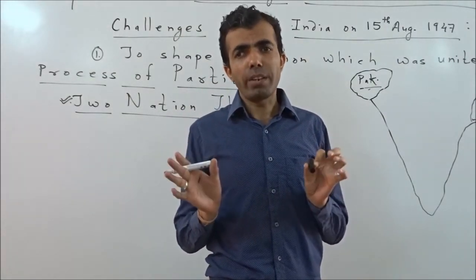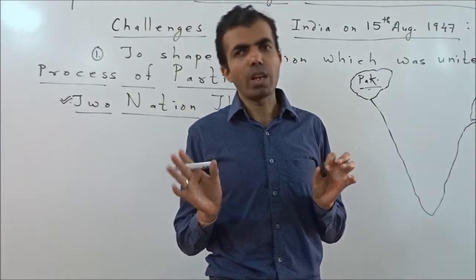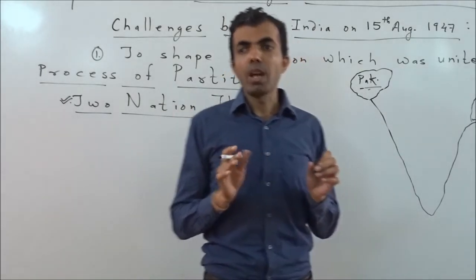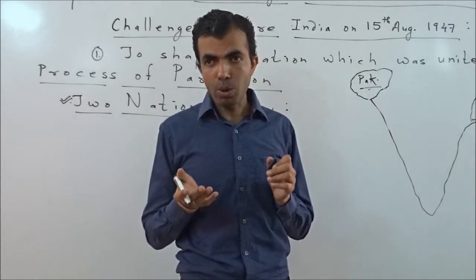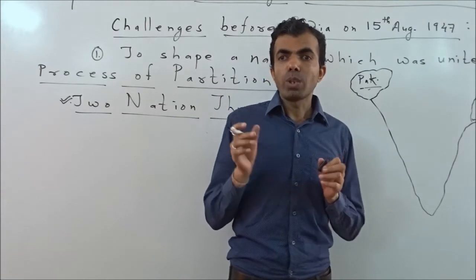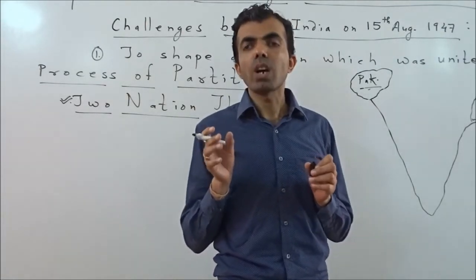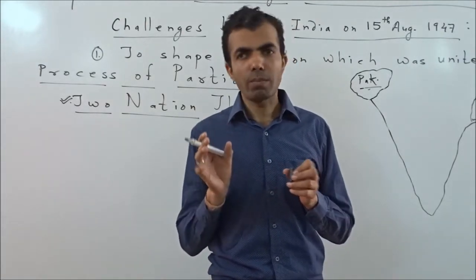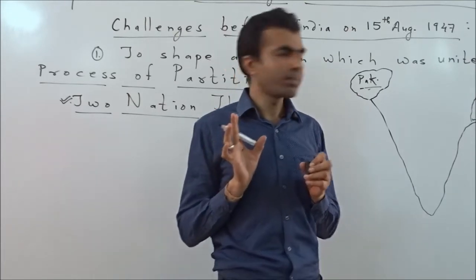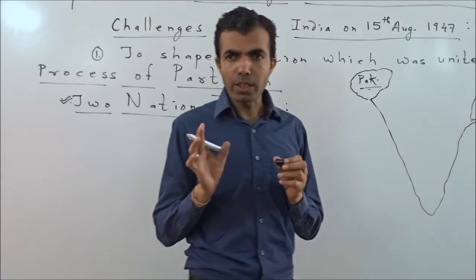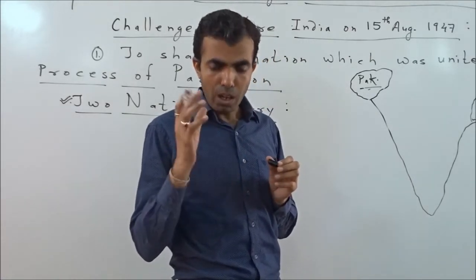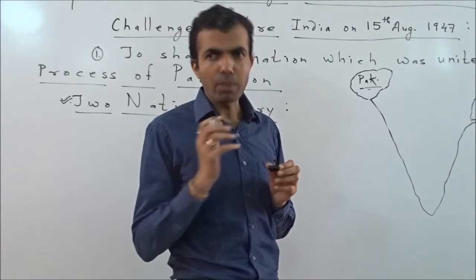Britishers also agreed that India would be divided, the two-nation theory would be accepted, and Pakistan would be created, made up of all those areas having a Muslim majority. That was agreed upon by the Britishers.